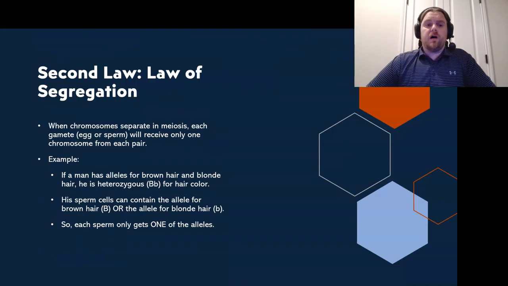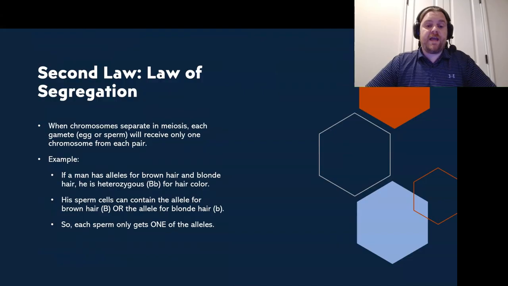Now, the second law of inheritance was known as the law of segregation. So basically this states that when chromosomes separate in meiosis, each gamete, which is egg or sperm, will receive only one chromosome from each pair.